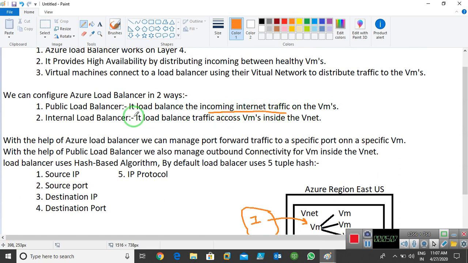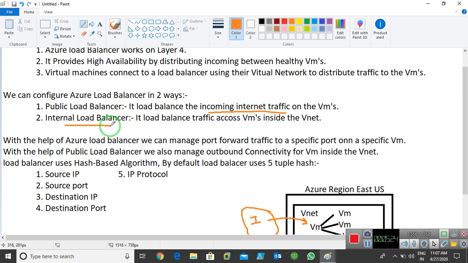Now we have an internal load balancer. Internal load balancer means within the network. Imagine I have one network like this. Within the network I can use a load balancer to manage the load across multiple VMs.